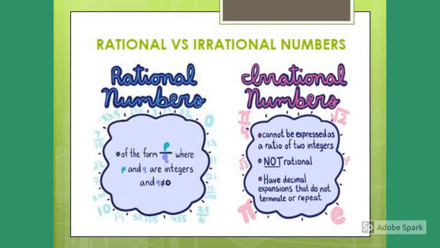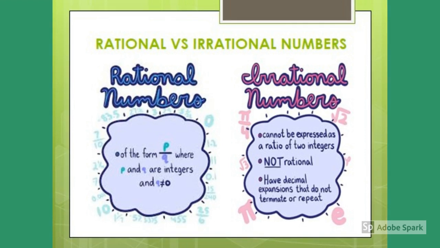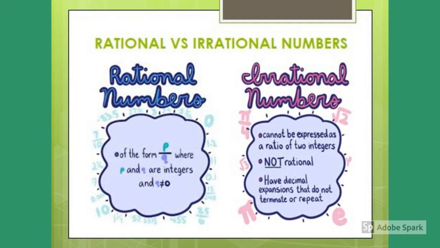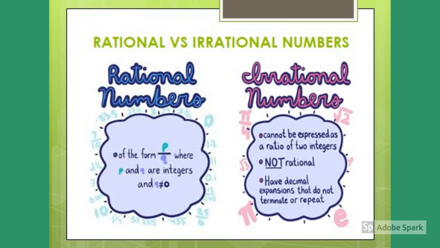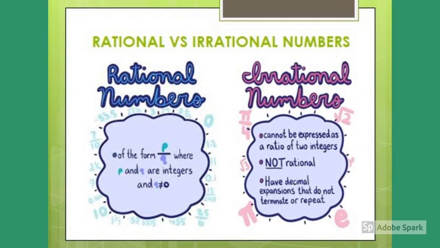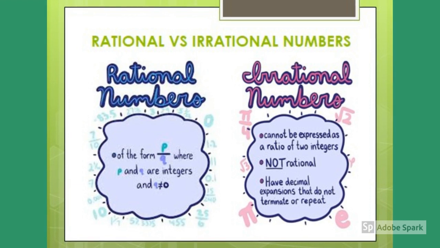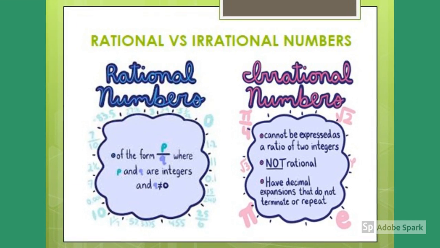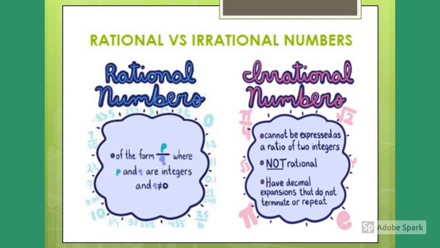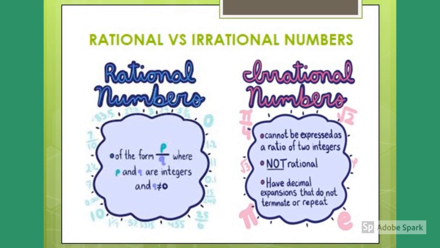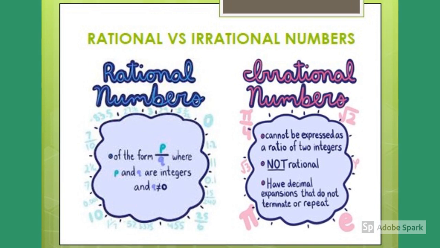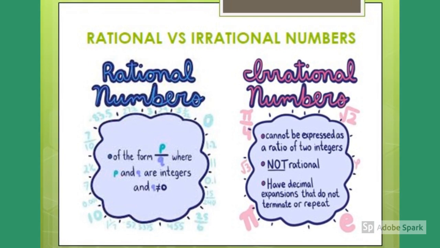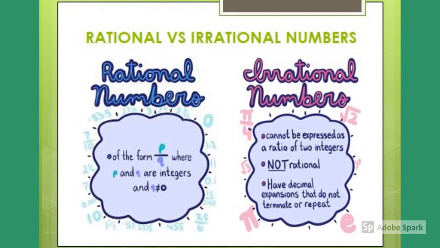We can have a good comparison between rational and irrational numbers. When we talk about rational numbers, they can be written in the form p over q, where p and q are integers and q is not equal to 0. When it comes to irrational numbers, we cannot express them as the ratio of two integers, so they are not rational, and they have decimal expansions that do not terminate or repeat.